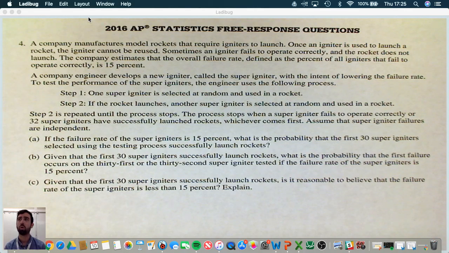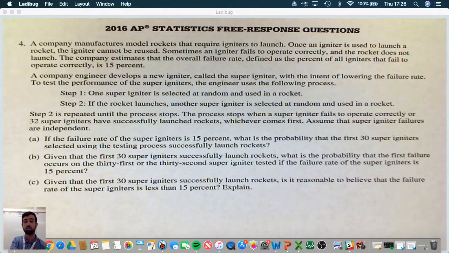Step 1. One super igniter is selected at random and used in a rocket. Step 2. If the rocket launches, another super igniter is selected at random and used in a rocket. Step 2 is repeated until the process stops. The process stops when a super igniter fails to operate correctly or 32 super igniters have successfully launched rockets, whichever comes first. Assume that the super igniter failures are independent.